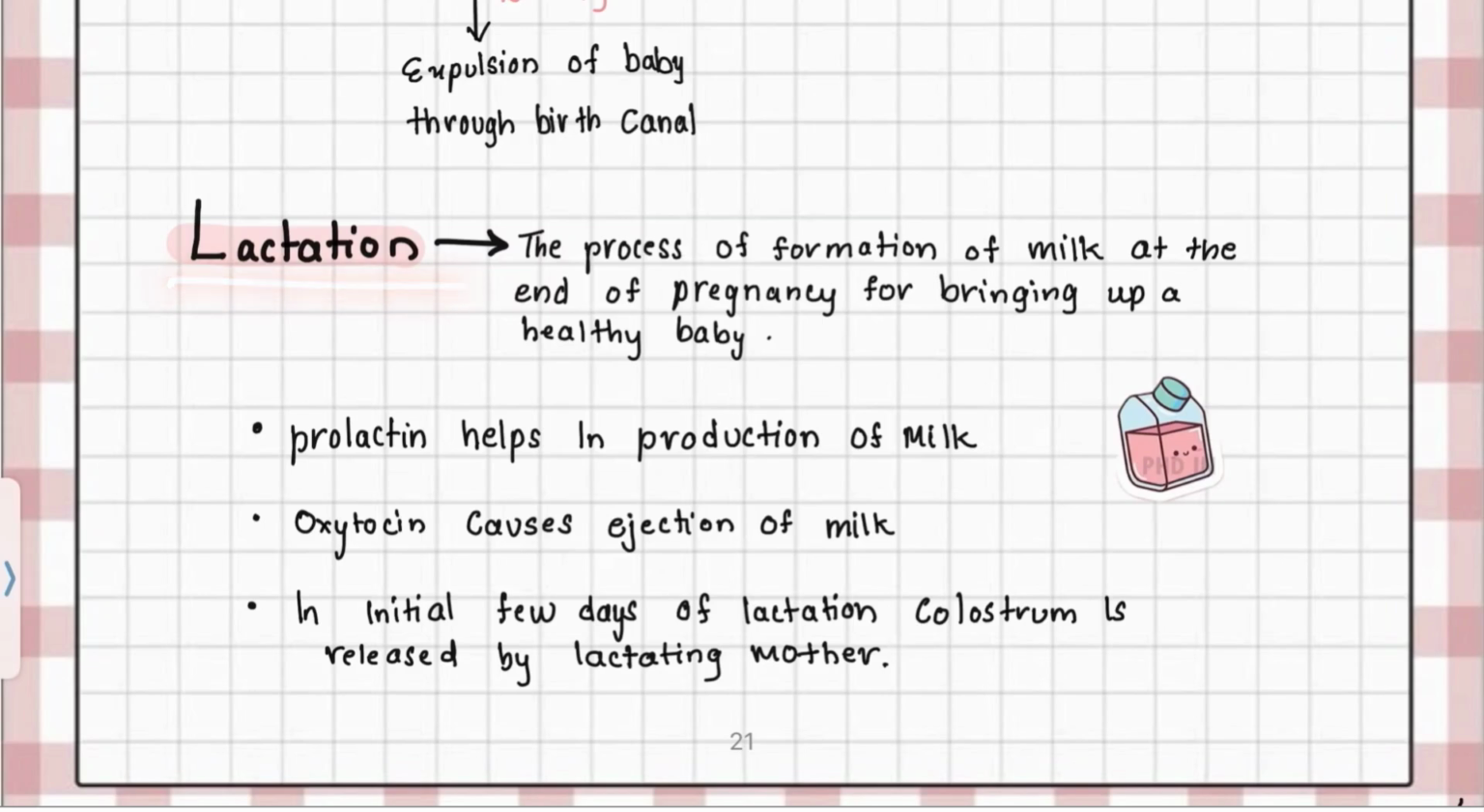Lactation: it's the process of formation of milk at the end of pregnancy for bringing up a healthy baby. Prolactin helps in production of milk. Oxytocin causes ejection of milk. And in the initial few days of lactation, colostrum is released by the lactating mother.